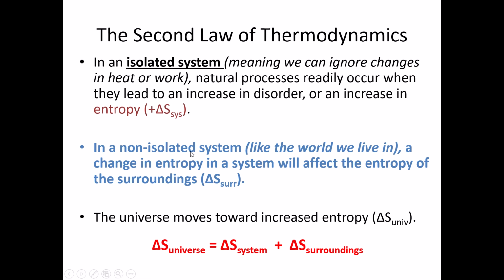But in a non-isolated system, like most of the reactions and everything we come across in our daily lives, the entropy of the system is also affected by the entropy of the surroundings. And we have to consider both the entropy of the system and the entropy of the surroundings to determine the entropy of the universe. And the entropy of the universe is what needs to increase for a reaction to occur spontaneously.